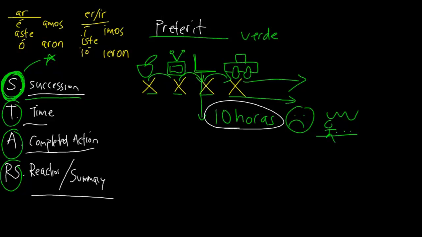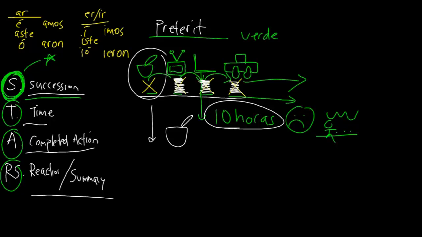Let's look at completed action. What is completed action? Well, if we look at the letter S, which represents succession, and we eliminated the last one, the third one, and the second activity, if we only have one activity, that represents a completed action. So if somebody asked you what did you do yesterday, and the only thing you did was eat breakfast, that is one completed action. Notice this word says action. It doesn't have an S, which would make it plural. So one completed activity, like eating cereal.